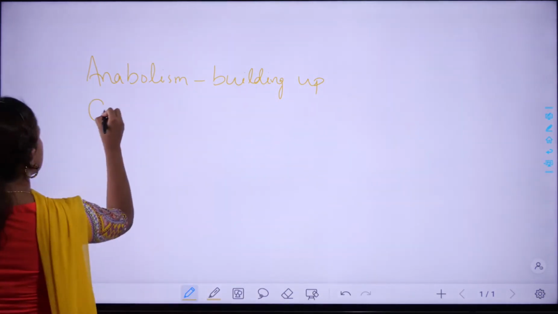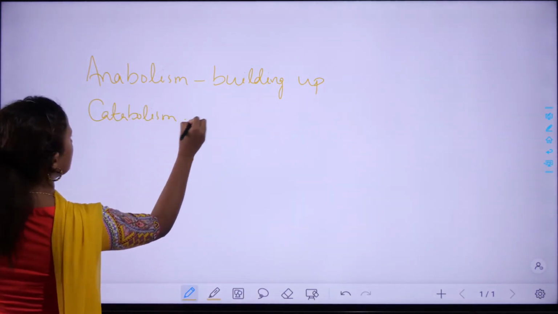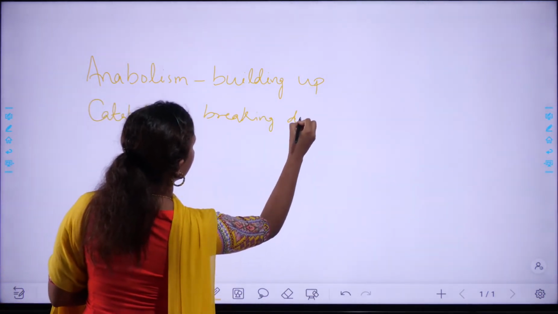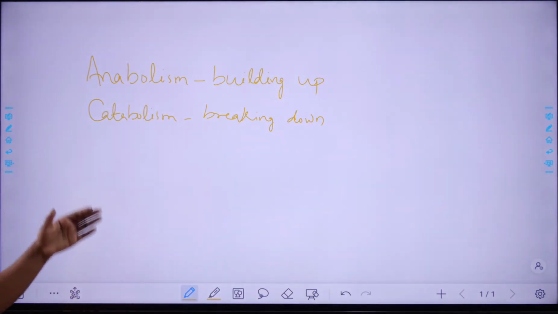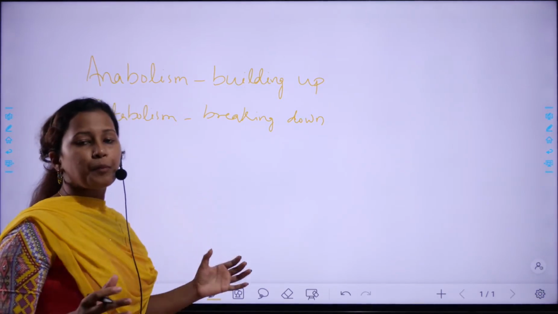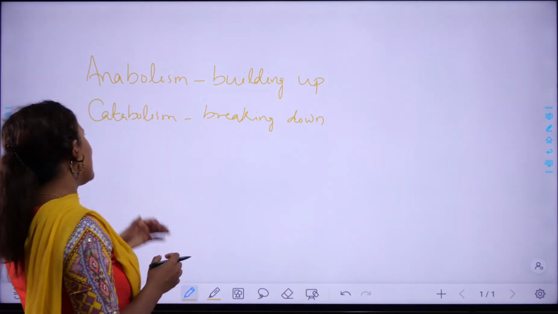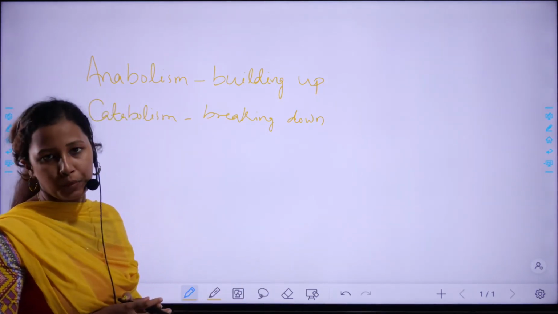And catabolism is also known as the breaking down process. In anabolic processes in our body, smaller components sum up to produce a larger component. Similarly, in catabolism, a larger component breaks down into many smaller components.